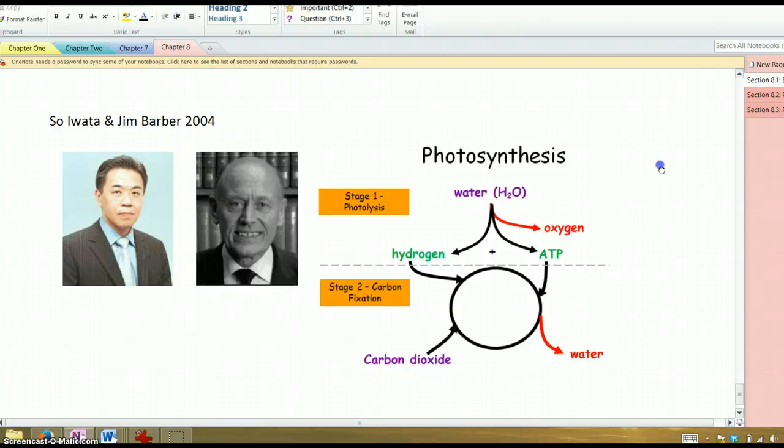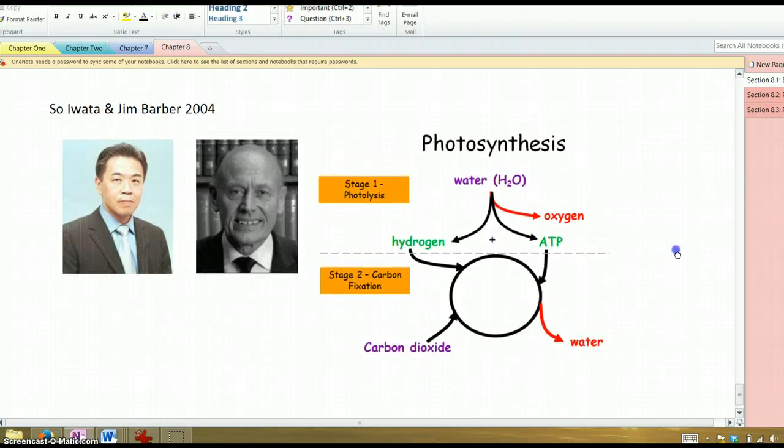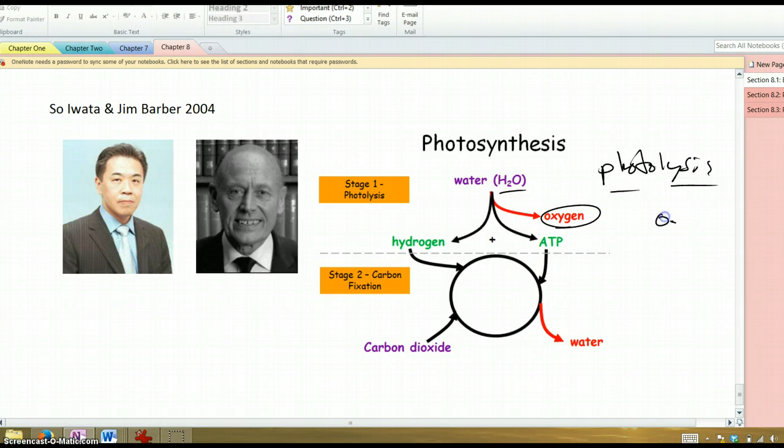Iwata and Barber. So we of course know that plants need water, and they figured out the process by which plants split water, doing what's called photolysis, the splitting of water using photons of light, and essentially figured out that the oxygen that is released by plants comes from water.